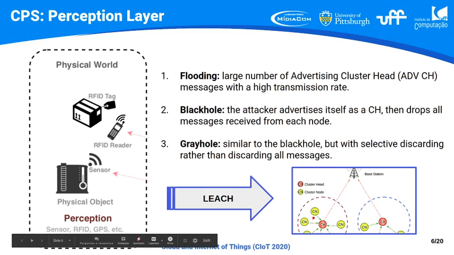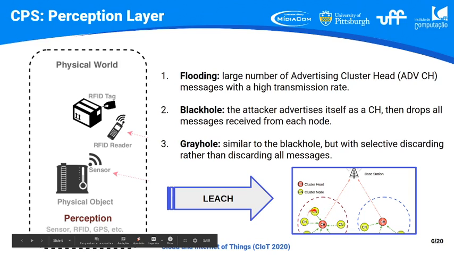So basically all the other sensor nodes will send their data to the cluster head to be sent to the base station. However, as it is an attacker, it will drop all the messages. So in the black hole, no messages are sent to the base station.